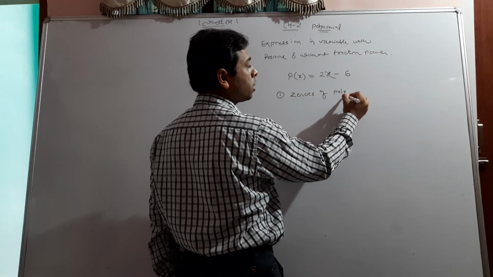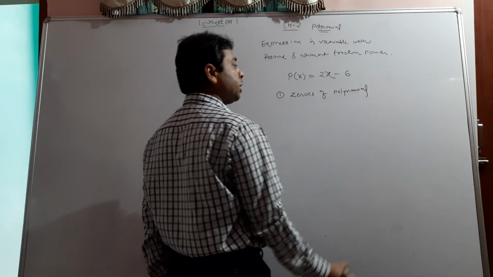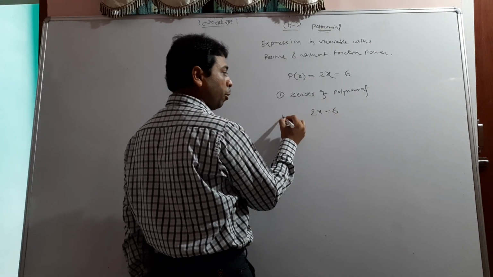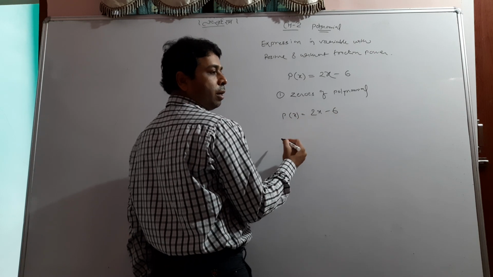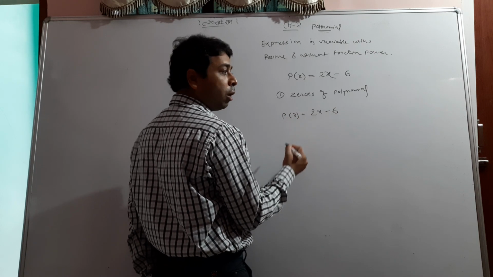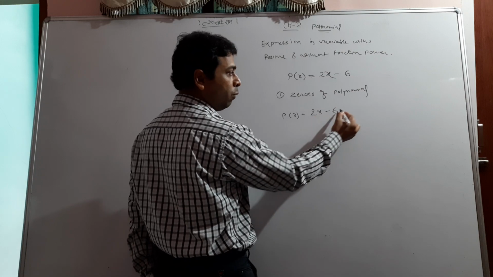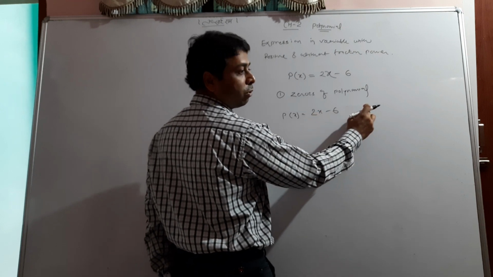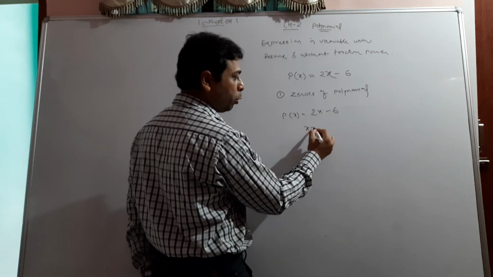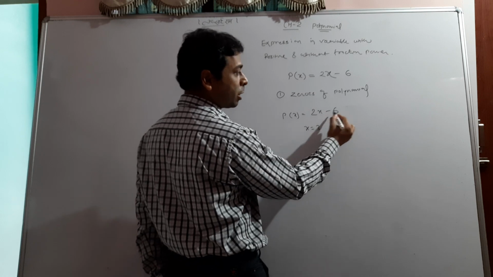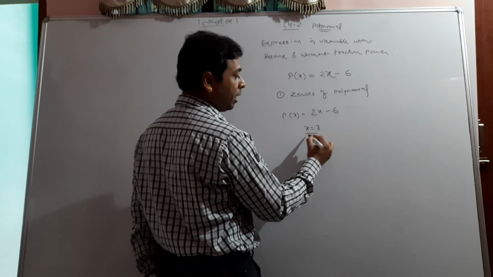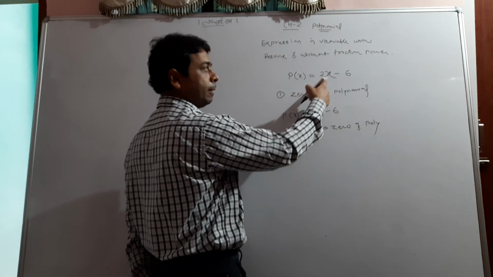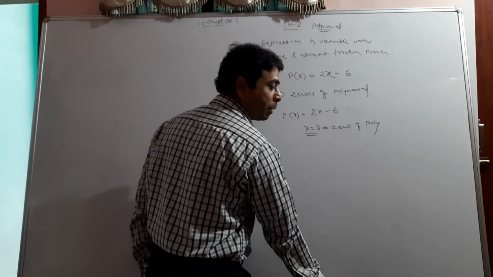Zeros of polynomial. This is a very simple term. So let me explain what a zero of a polynomial is. I would say that this is a polynomial, and I ask you to search for a value of x, on putting which here we get 0. So it's a simple prediction that on putting x is equal to 3, 3 twos are 6, 6 minus 6 is equal to 0, meaning this is what? This is the 0 of the polynomial. This one. Well, this is a very simple attempt we have done.